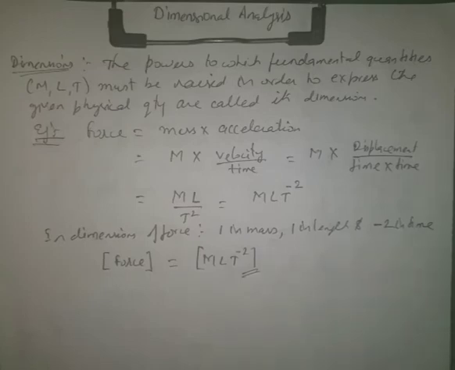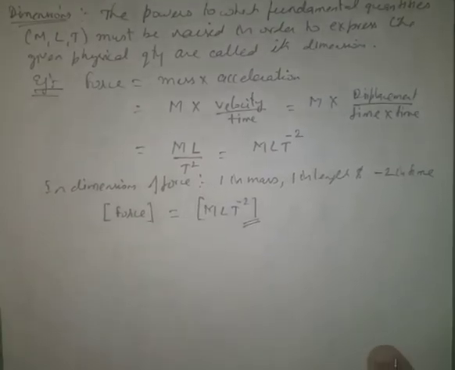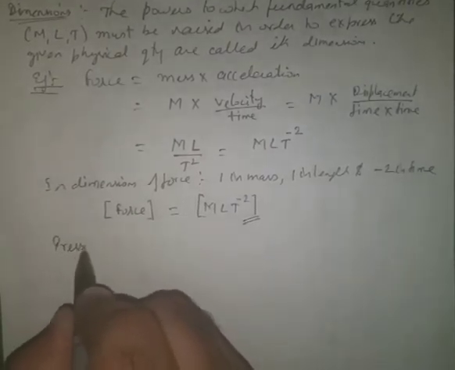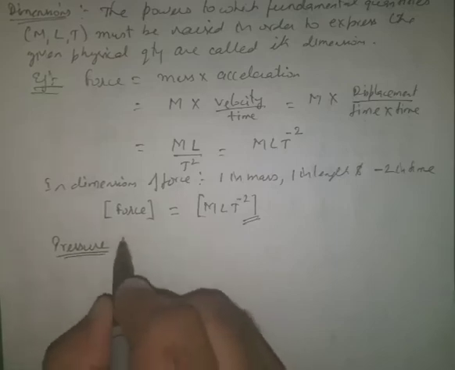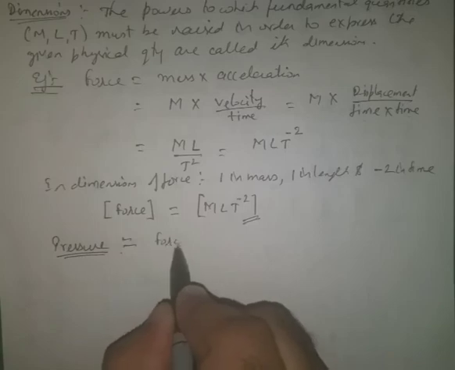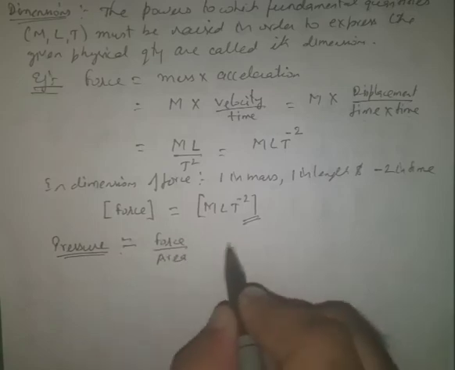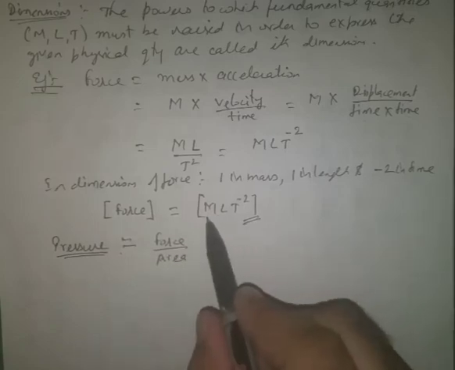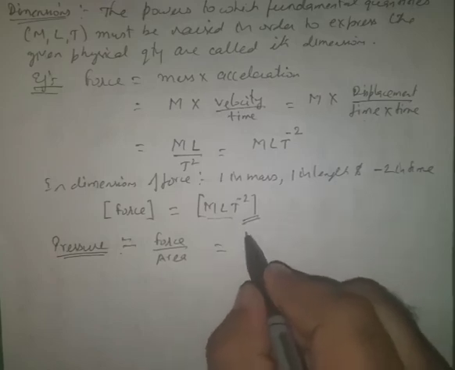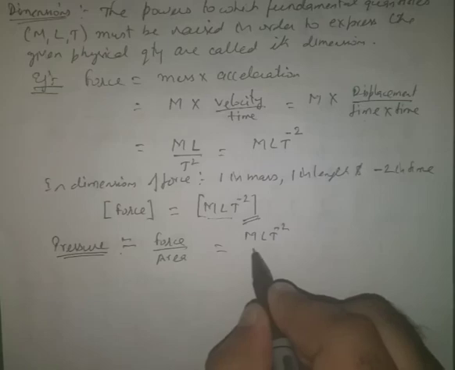Similarly, we can talk about some other quantities. Let us say that now I am talking about pressure. Pressure is equal to force over area. Now since we have just derived the dimensions of force, we will write this as M L T raised to power minus 2 divided by area.